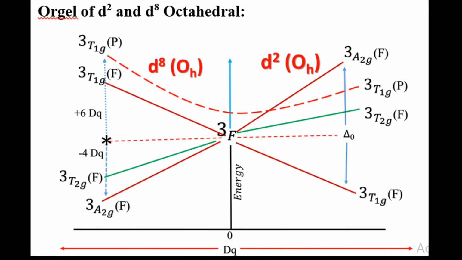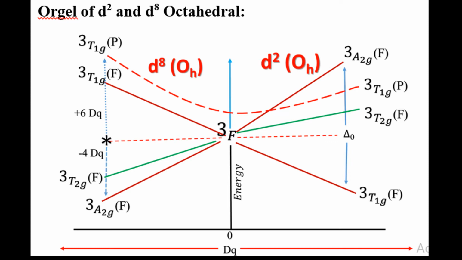If you see d2 and d8 octahedral complexes, in the case of d2 and d8 systems, the term symbol will be 3F. The ground state term symbol is 3F, and F is split into three states, that is the T1g state, T2g state, and A2g state. In d2 systems in octahedral complexes, it is split into three states: on top A2g, in the middle T2g, and at the bottom T1g.